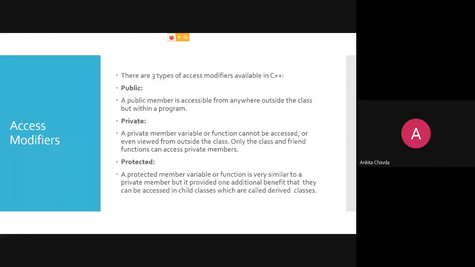Previously I gave you an example about your mobile phone pattern lock. Again, I'm repeating this example. If you have put any pattern lock, security code or face recognition, any code, then that data is totally private to you. Now nobody else can use that data without your permission, because they don't know the code, so they cannot access it.